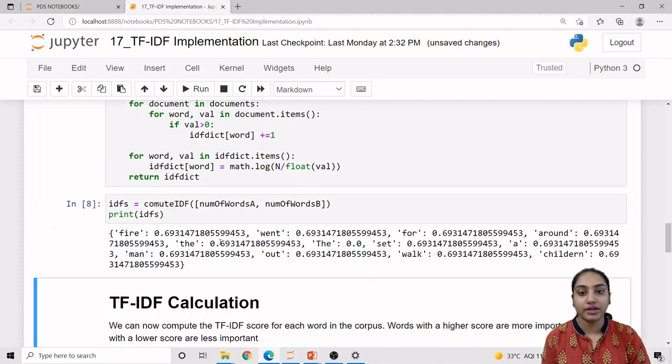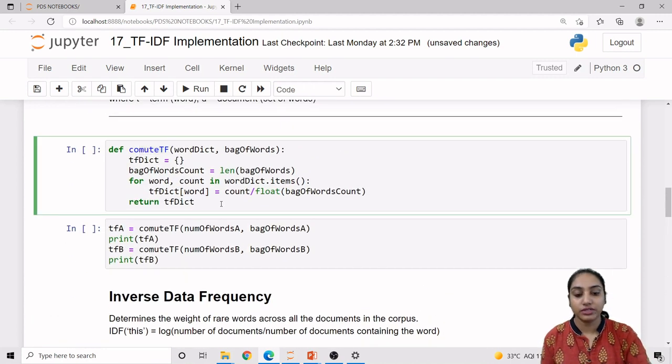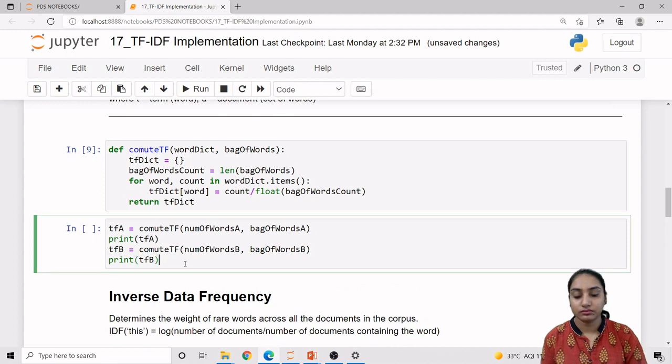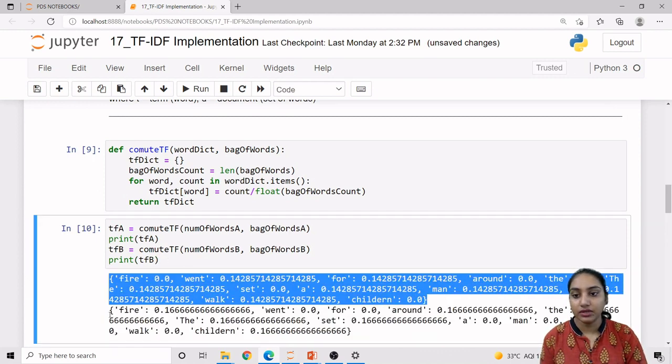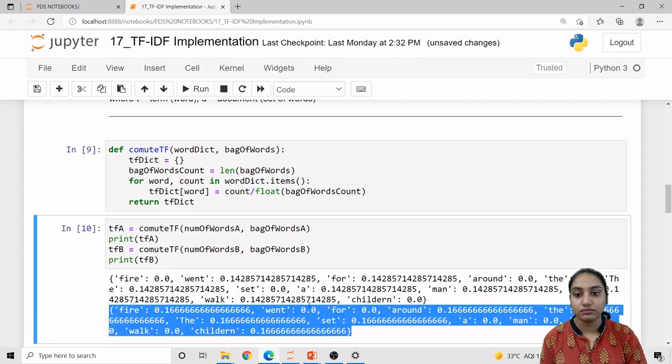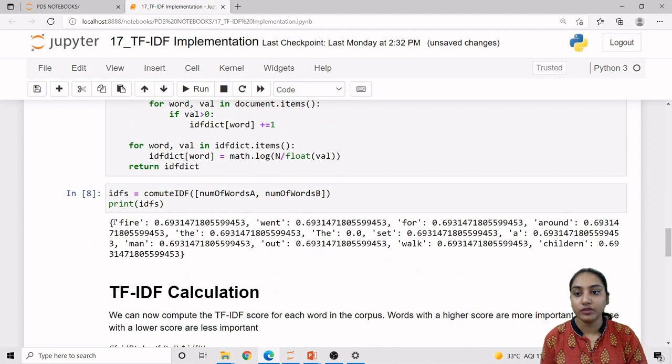Okay, so this is our IDF calculation. This is our TF calculation. This is our TF of A and this is our TF of B, and likewise this is our IDF of the individual words.